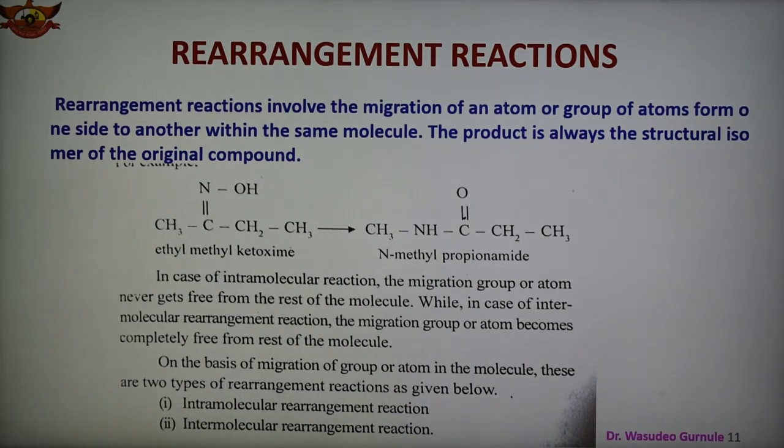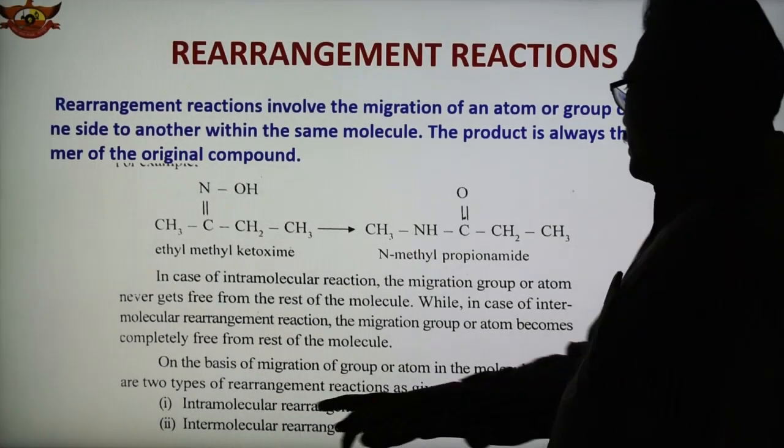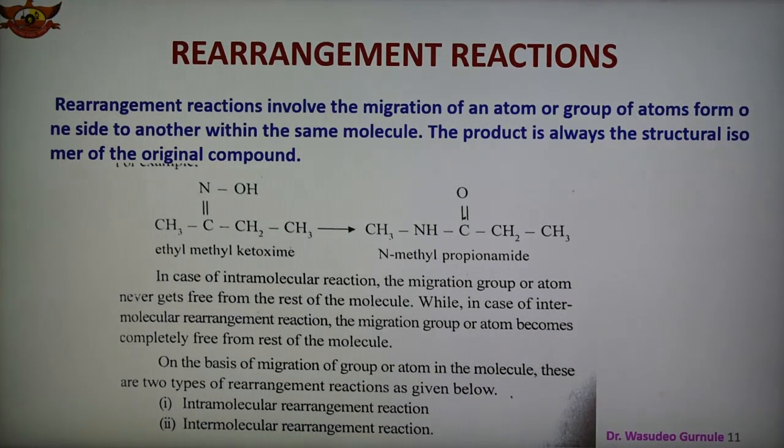In an intramolecular reaction, the migrating group or atom does not get free from the rest of the molecule. Now on the basis of the migration of the group or atom, there are two types of rearrangement reaction. One is the intermolecular rearrangement reaction and the second is the intramolecular rearrangement reaction. So again I am repeating what a rearrangement reaction is.